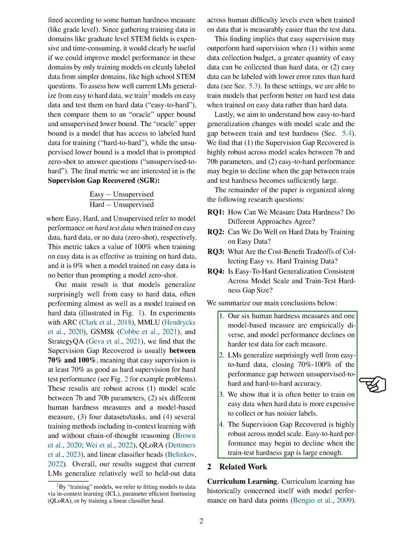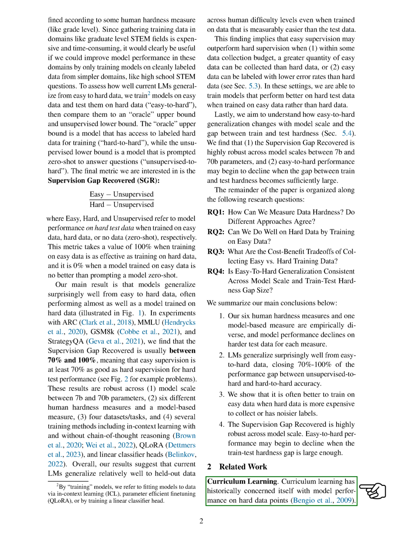Section 2. Related work. In this section, we'll be discussing the concept of curriculum learning, compositional generalization, and easy-to-hard generalization, as well as how we measure the difficulty of data points. Curriculum learning is a method that has traditionally focused on how models perform on challenging data points. It's been suggested that starting with simpler data can help models later learn more complex concepts, thus improving their performance on difficult data.